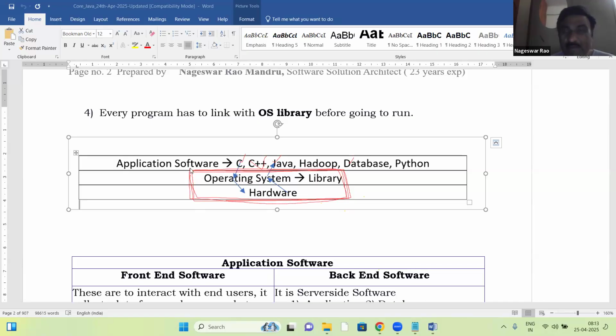So these two layers are a platform. Platform means it's a combination of hardware and OS.